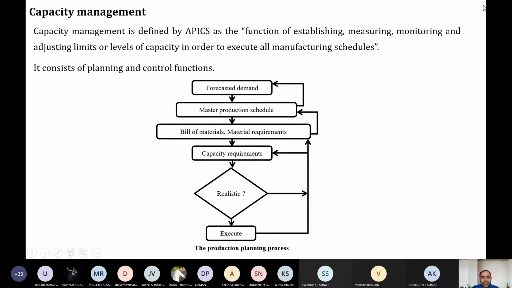Since it's lunchtime, let's take the example of our regular hostel mess activities. The mess is forecasting to produce around 500 meals for lunch, and the master production schedule is prepared for planning the lunch. Then, based upon the master production schedule, what has to be prepared, when it has to be prepared, and how much has to be prepared is planned. Once the master production schedule is planned, the purchase office will plan for material requirements, like how much material is required. Based upon the recipe, the material requirement planning team will procure the materials.